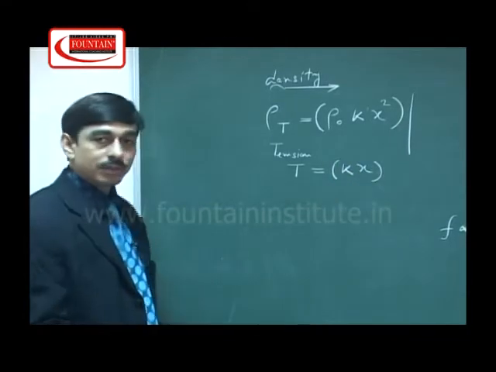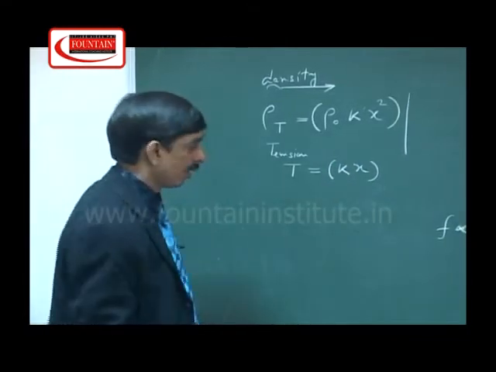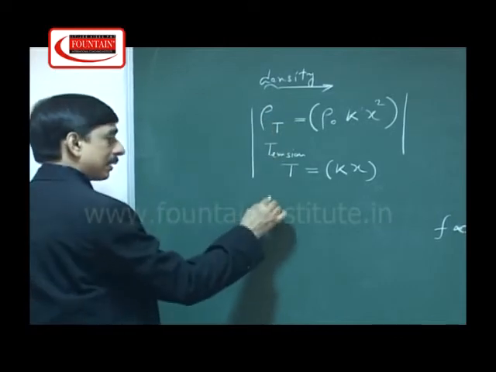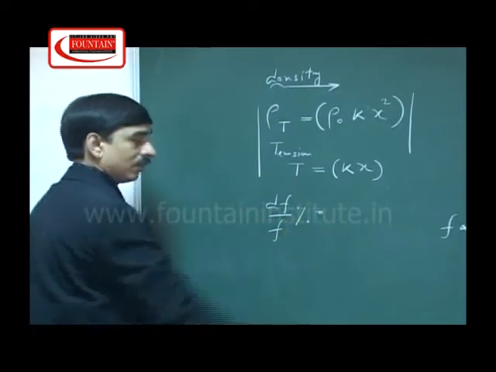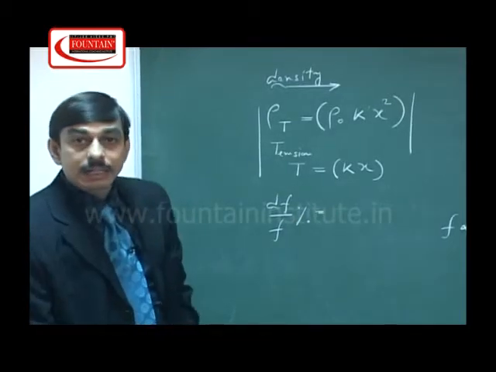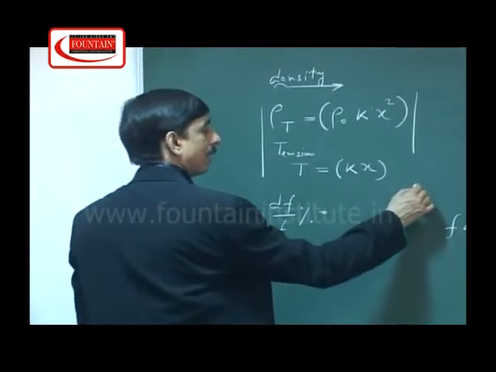Again x is a variable function with respect to temperature. What will be the percentage change in the frequency if the temperature function increases by 9%?